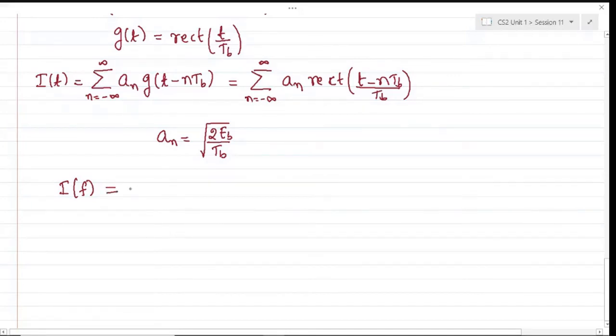So I(f), which is simply the Fourier transform of I(t), the Fourier transform of this function, you already know, that it is kind of Wiener-Khinchin.